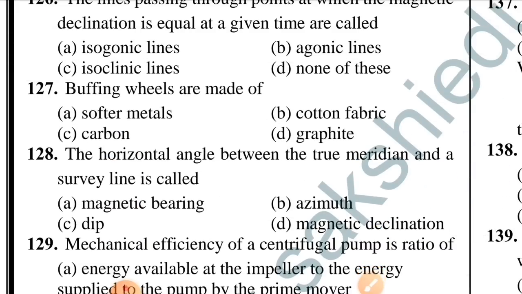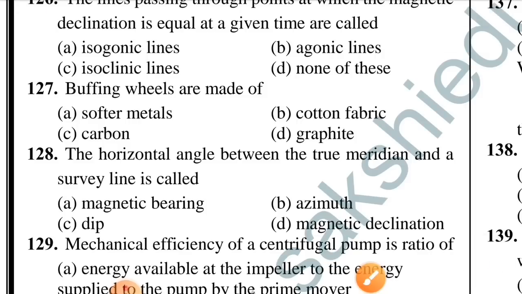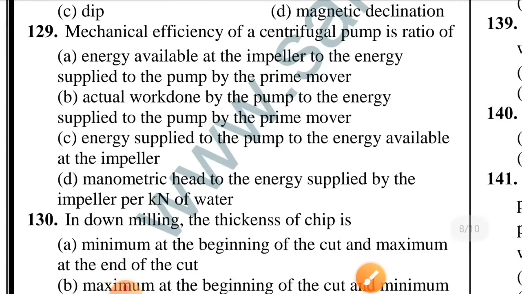Question number 127. Buffing wheels are made of. Option B is correct, cotton fabric. Question number 128. The horizontal angle between the true meridian and a survey line is called. Option B is correct, azimuth. Question number 129. Mechanical efficiency of a centrifugal pump is the ratio of. Option A is correct, energy available at the impeller to the energy supplied to the pump by the prime mover.